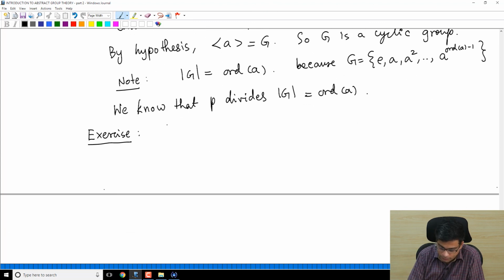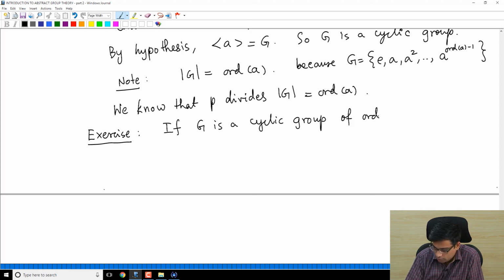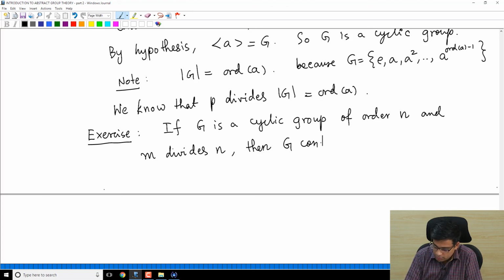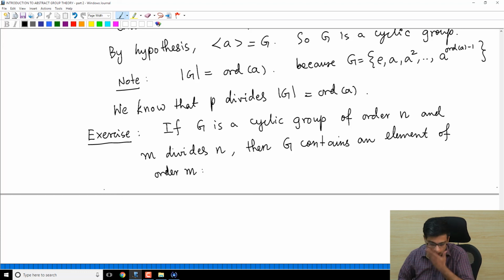If G is a cyclic group of order n and m divides n, then G contains an element of order m.